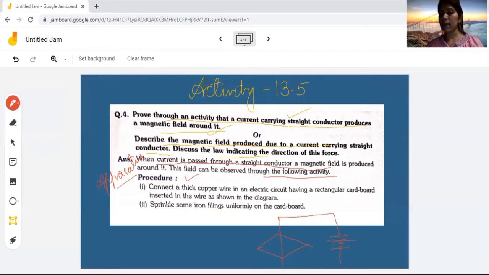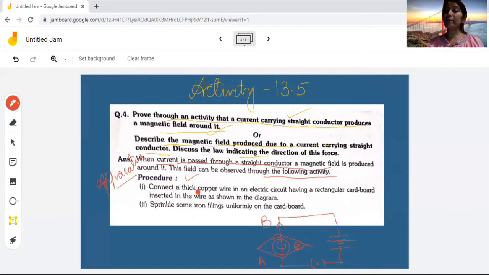And here we have a switch. When we switch it on, current passes from A to B direction, and here we have concentric circles of magnetic field. And here we placed one compass needle.